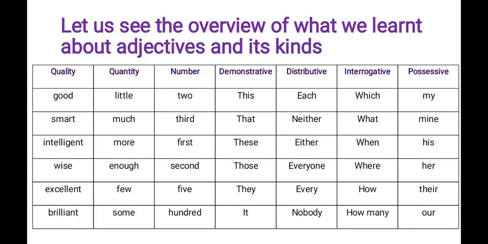Now let us have an overview of what we learnt about adjectives and its kinds. Some of the examples are given here. Already we know an adjective describes the quality of a noun or pronoun.